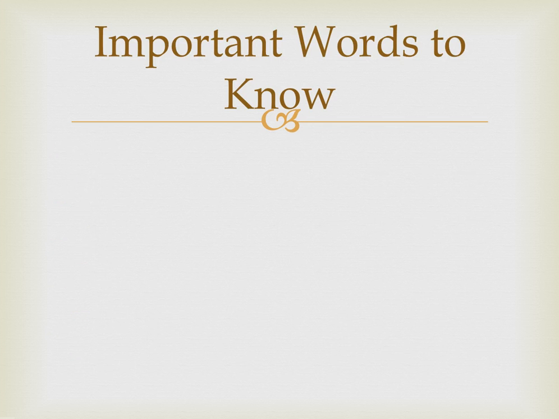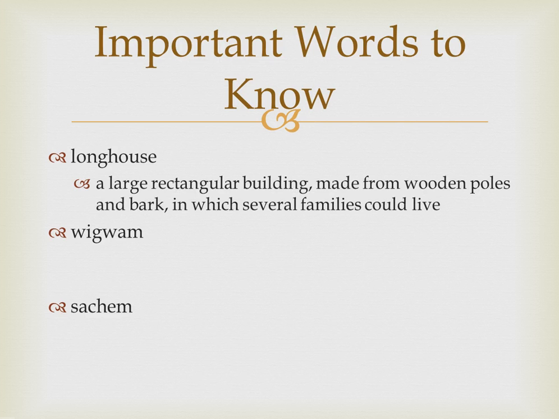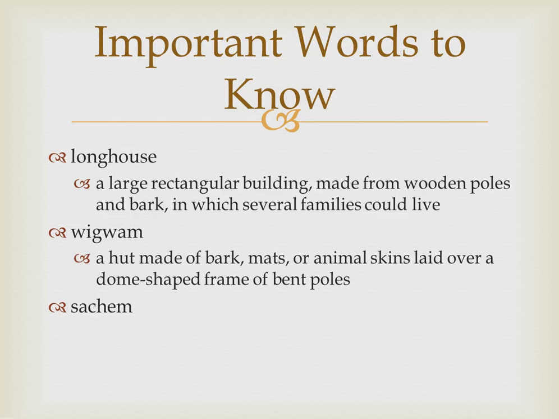We still have some more vocabulary words. We have longhouse, wigwam, and sachem. A longhouse is a large rectangular building made from wooden poles and bark in which several families could live. Wigwam is a hut made of bark, mats, or animal skins laid over a dome-shaped frame of bent poles. And then a sachem is a leader of some Native American tribes.